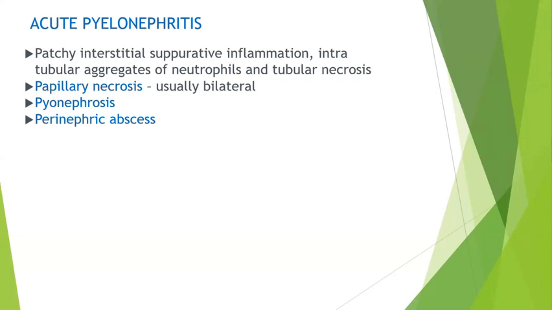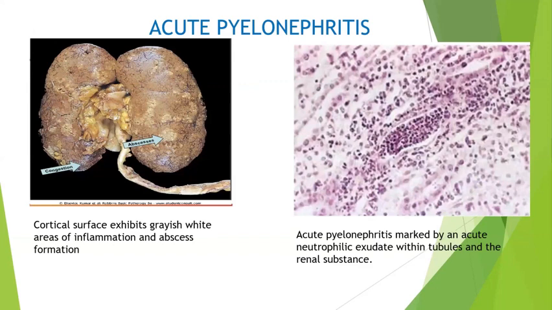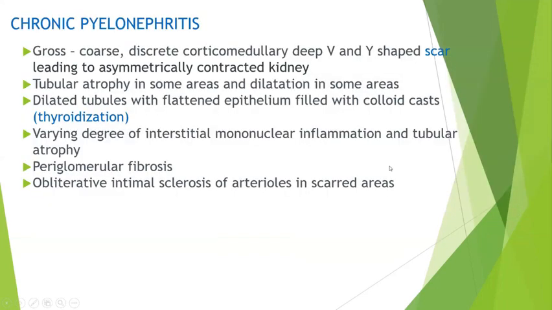Whereas in acute pyelonephritis, you will have a lot of intratubular aggregates of neutrophils and tubular necrosis. And if you look at the capsule and the kidney, you will have papillary necrosis, or sometimes an abscess cavity within the kidney, which will present as either a perinephric abscess or a pyonephrosis. So this is a case of acute pyelonephritis, where on the cortical surface you can see multiple abscesses, and in the microscopy you can see diffuse infiltration of neutrophils within the tubules.